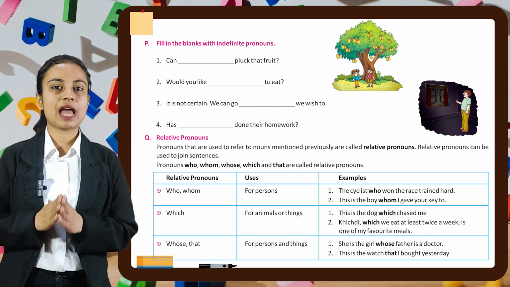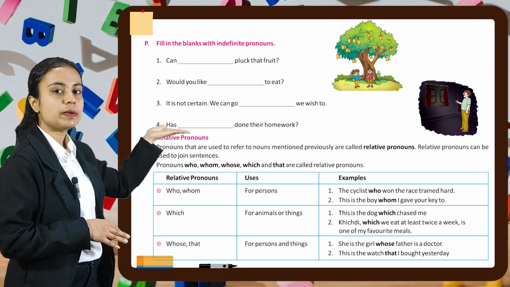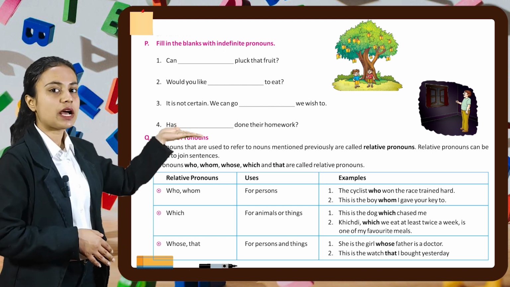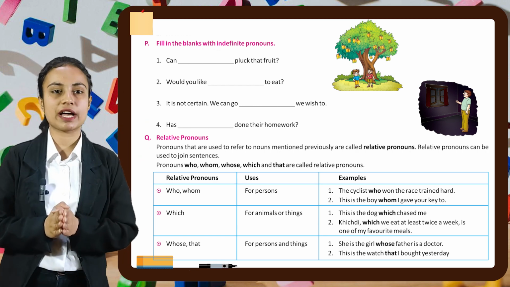Now we have to fill in the blanks with indefinite pronouns. First one is, can dash pluck that fruit. So we can write, can anyone pluck that fruit. In the similar manner, you have to do the rest of the parts of this exercise by yourself.